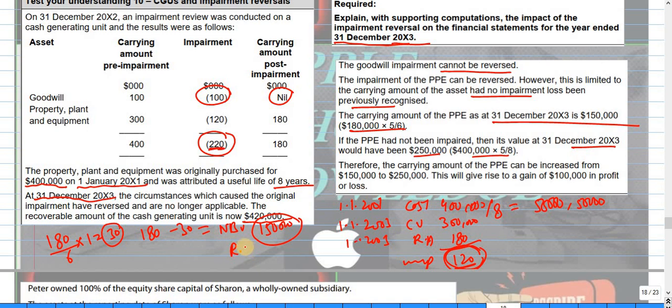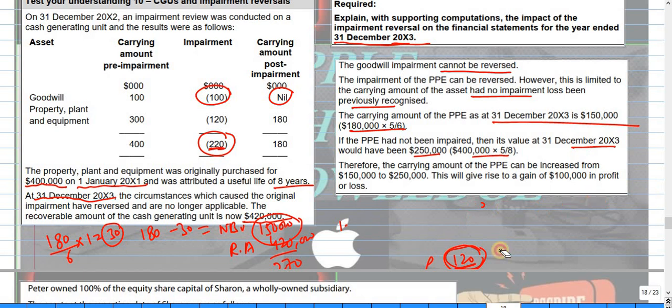But on the same date, the recoverable amount has gone up to 420. So there is a need for a reversal of 270.